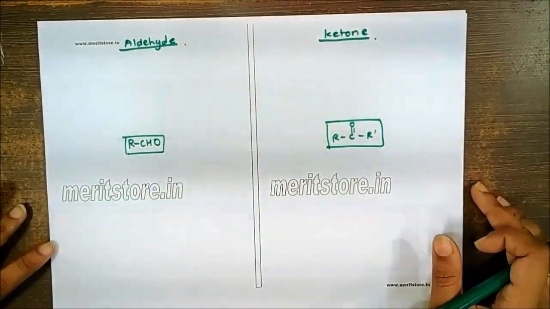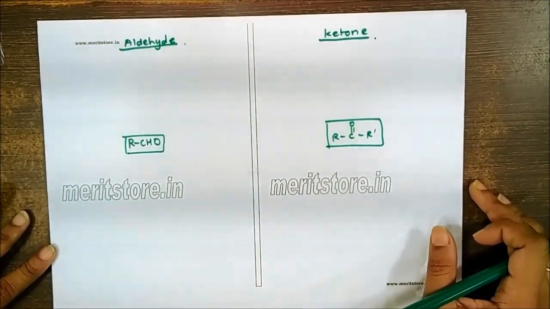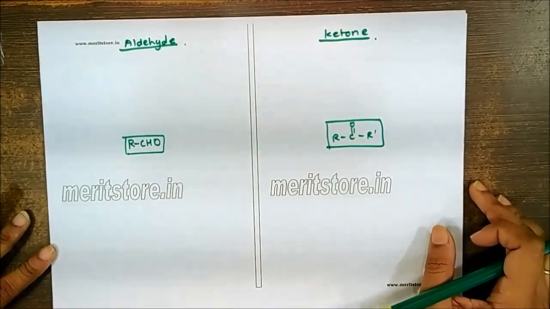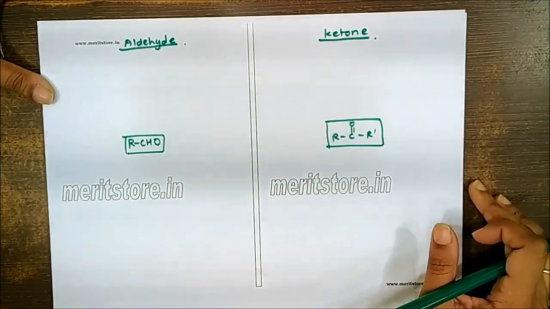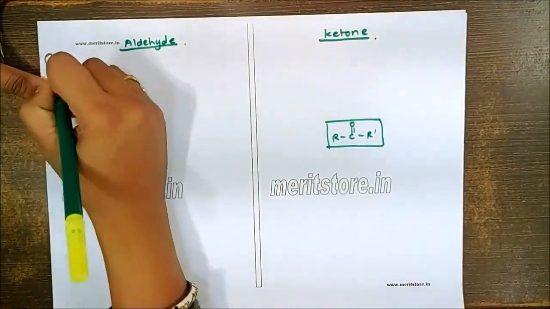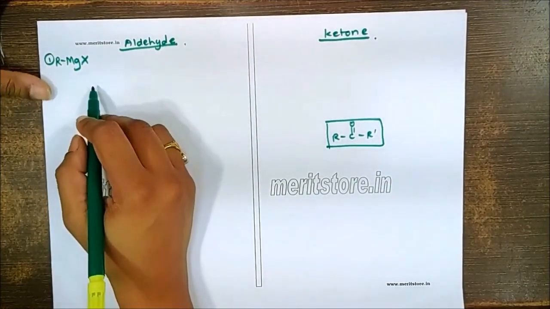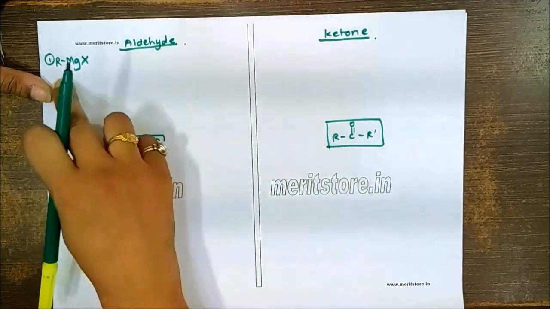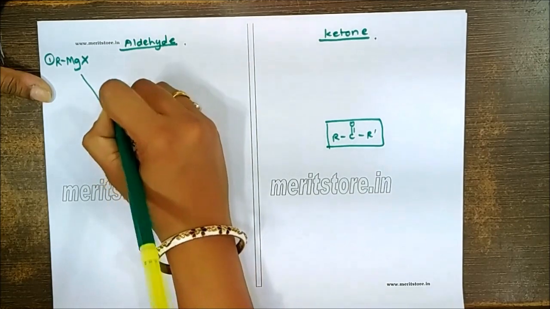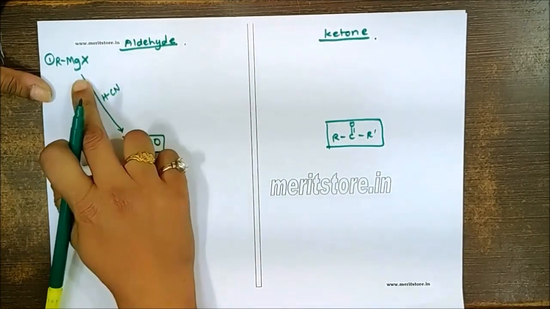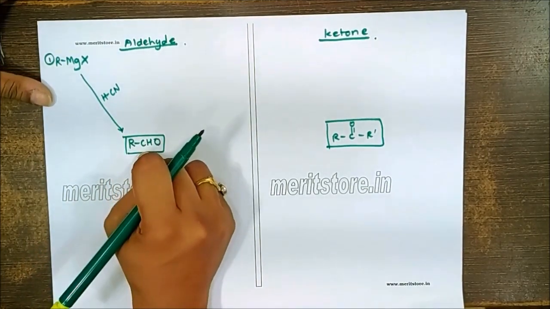In the next part, we are going to talk about the different reactions and the methods of preparation for the aldehyde, ketone and the carboxylic acid. Let us have a comparison study for the preparation of the aldehydes and the ketone. Now, if you start with the starting material, let's say RMgX, that is Grignard reagent. If you want aldehyde, the Grignard reagent is to be allowed to react with HCN, hydrogen cyanide. Hydrogen cyanide reaction with the Grignard reagent will give you the corresponding aldehyde.